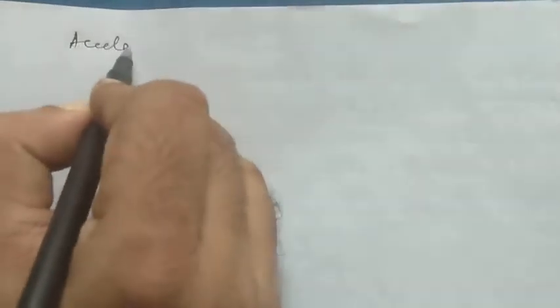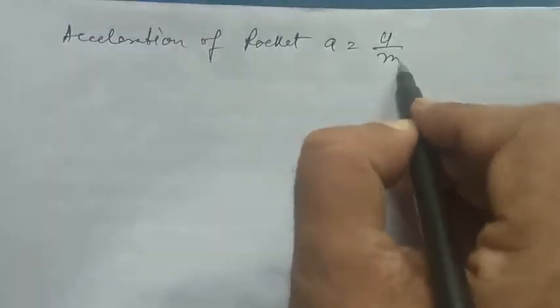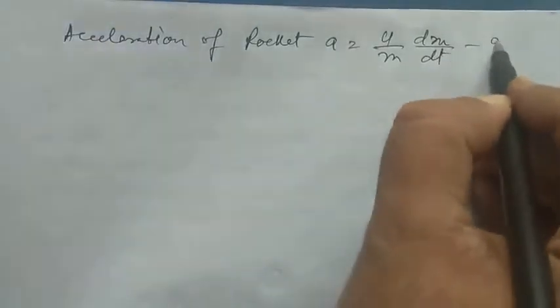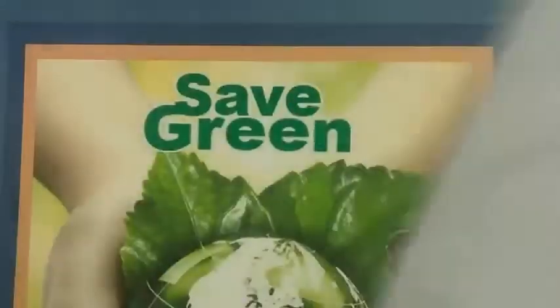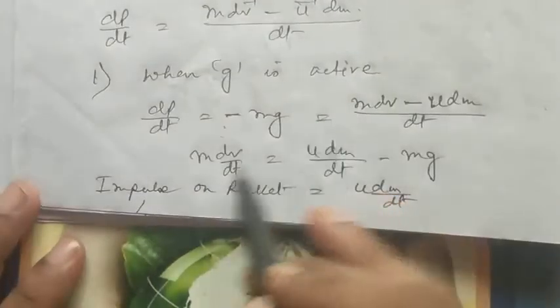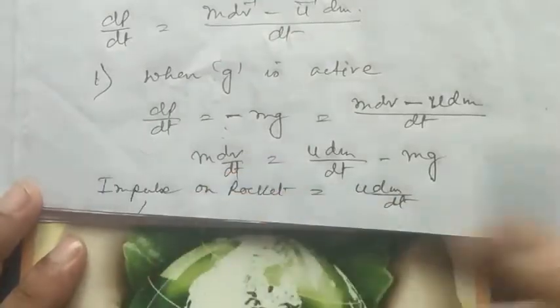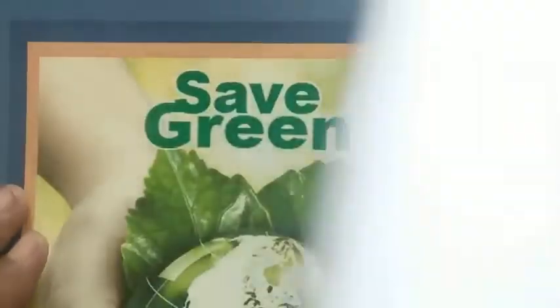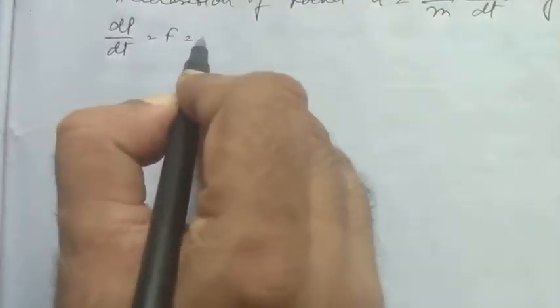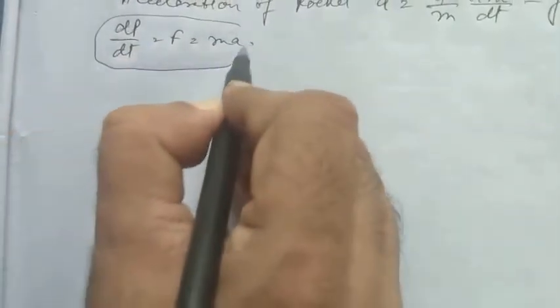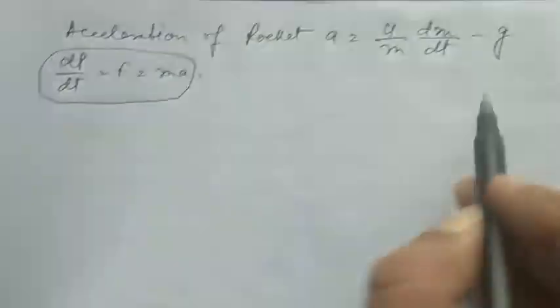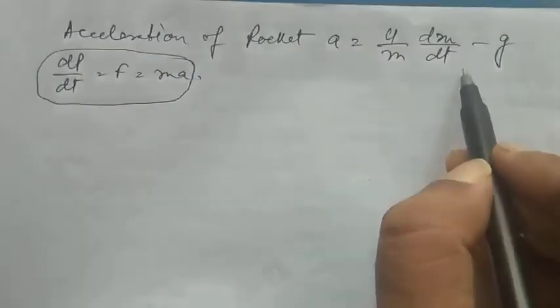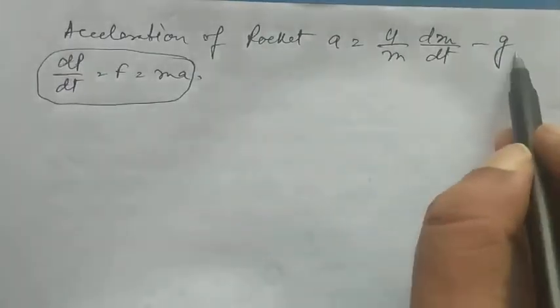Now the acceleration of the rocket, we take it to be a. So equating this dp/dt with ma: dp/dt is the force and force is equal to ma, we all know. So equating dp/dt with ma, we find this expression. This is the acceleration of the rocket. a is equal to u by m dm/dt minus g.